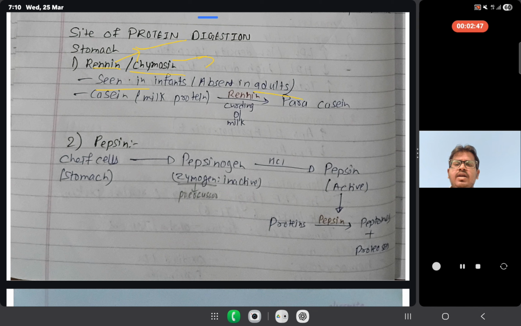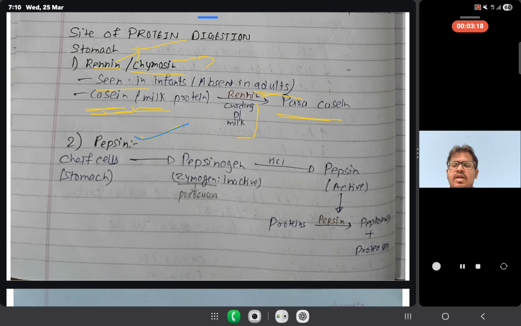What happens in milk? In milk there is a protein named casein. In the presence of renin, what does renin do? It curdles the milk. So casein is converted to paracasein in the presence of renin. Another enzyme is pepsin.